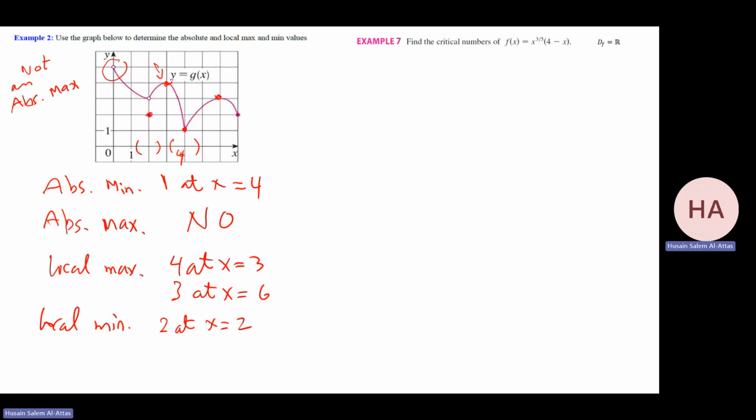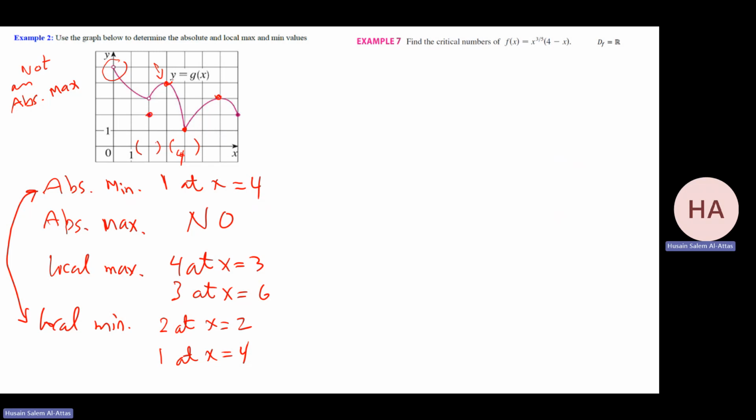If we take an interval around 4, containing 4, then 1 is the smallest. 1 at x equals 4, which is the same as the absolute minimum. So 1 is a local and absolute minimum at x equals 4.